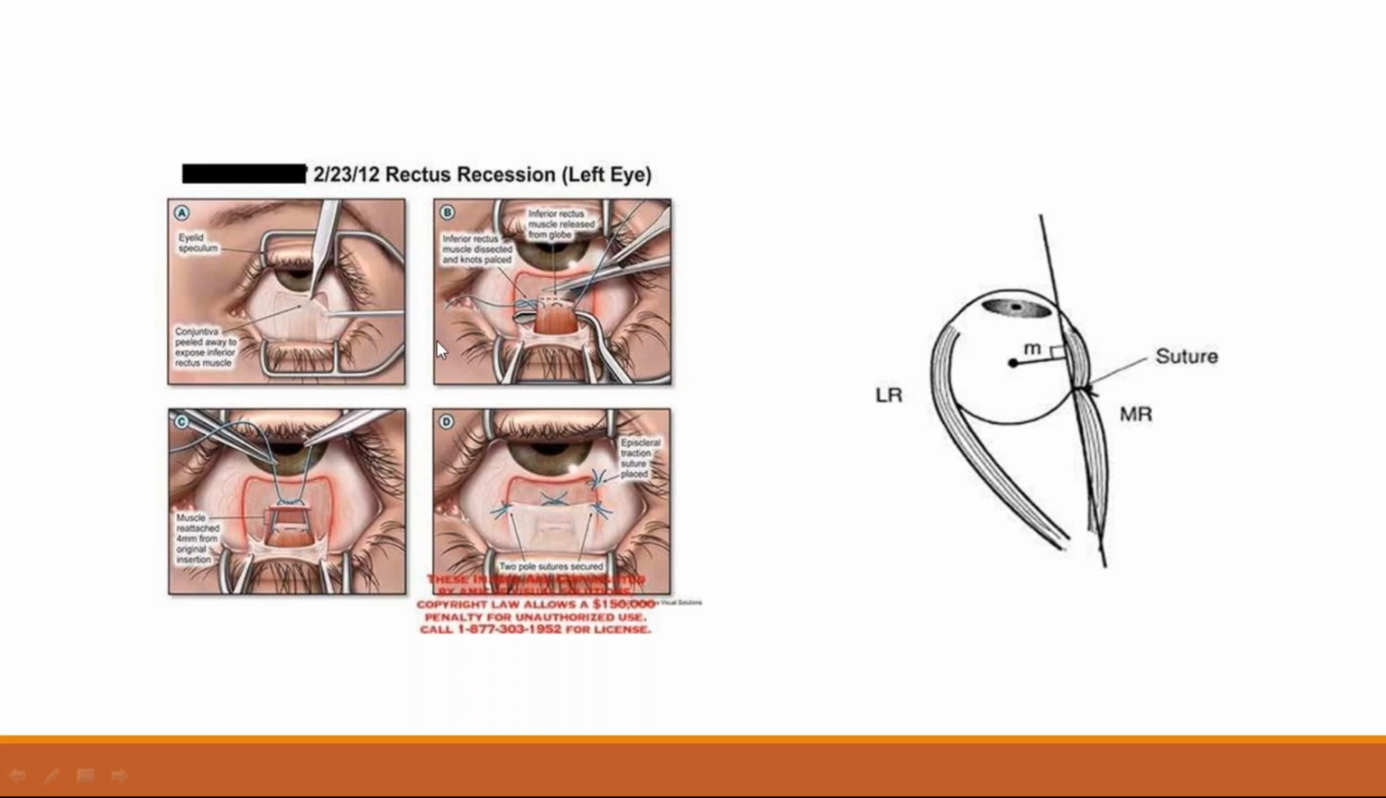Here you can see the inferior rectus recession. The rectus is disengaged from this point and sutured at a new place. That is called recession of the inferior rectus. And we are closing the conjunctiva.